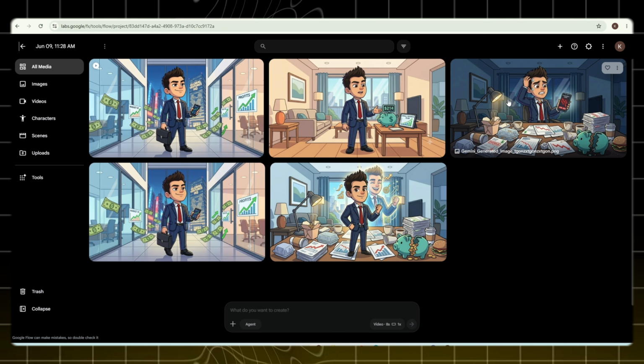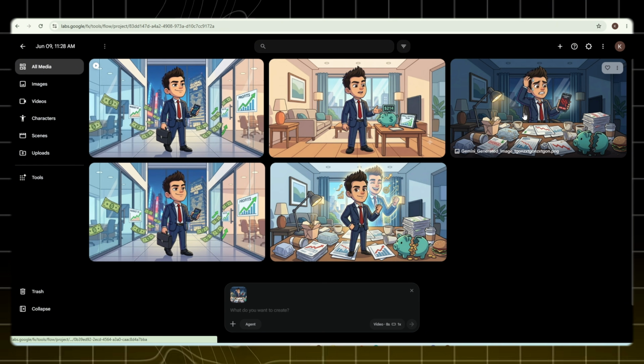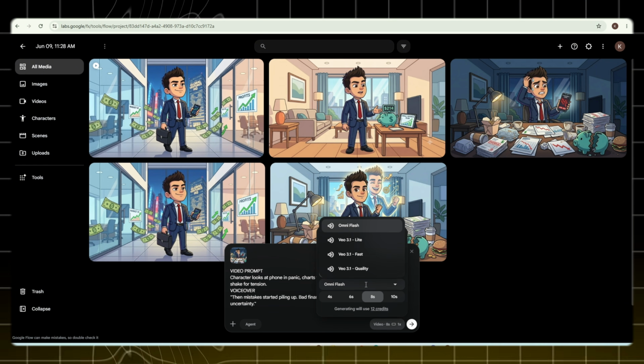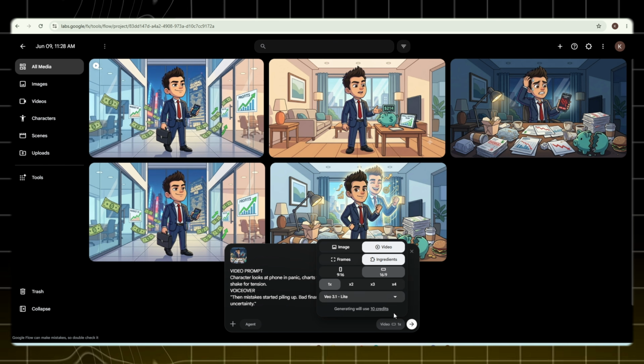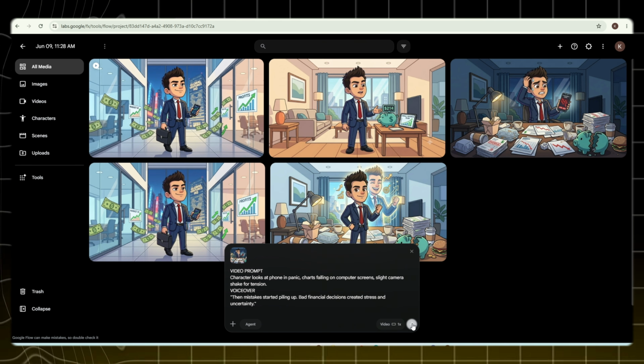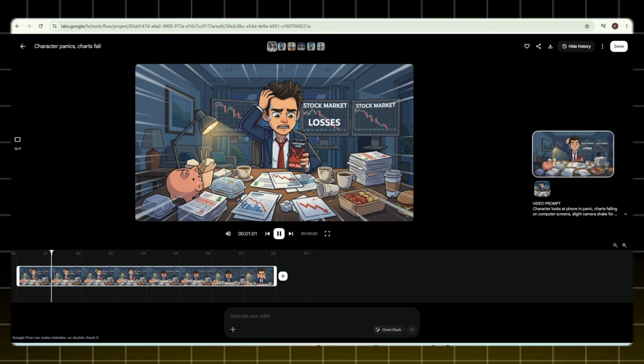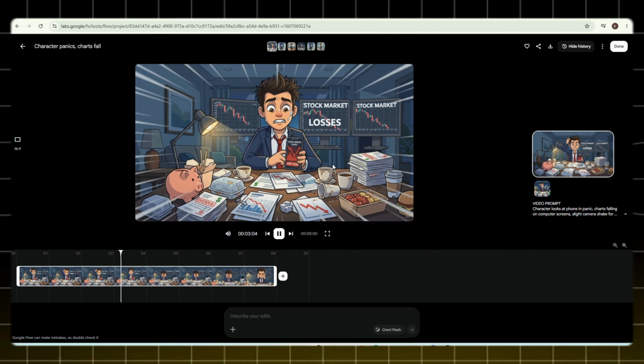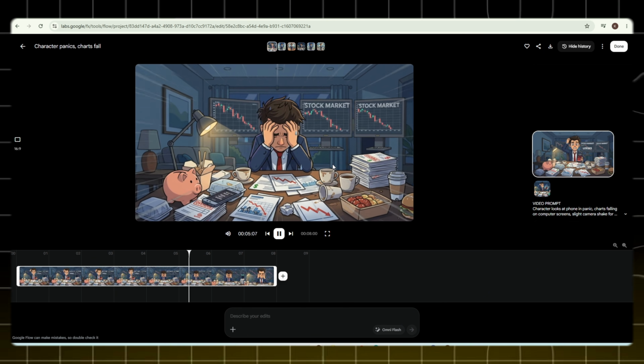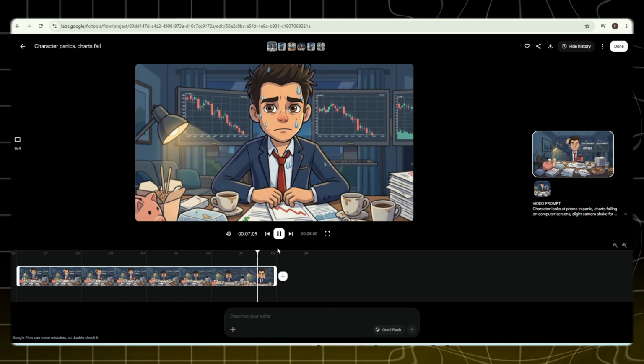Now, let's move on to the second image. I'll select my second image, add the video prompt, and this time I'll choose the Veo 3.1 Lite model. Once everything is ready, I'll click Generate. After a brief wait, the video is complete. You can see the result on your screen, and once again, the quality is absolutely amazing. The animations are smooth, engaging, and visually appealing.